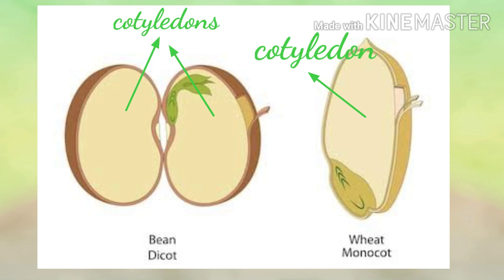So monocot seeds have one cotyledon and dicot seeds have two cotyledons. Examples of monocot seeds are maize, rice, oat, etc. And that of dicot seeds are peas, beans, etc. If a seed has two cotyledons, then it will be known as dicot seed, and if a seed has only one cotyledon, then it will be known as monocot seed.